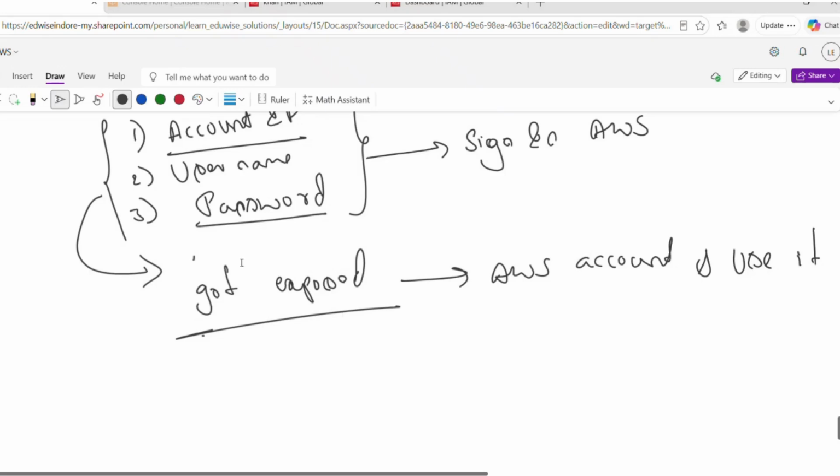So to avoid this, we are going to add one more layer of security. MFA is nothing but multi-factor authentication.